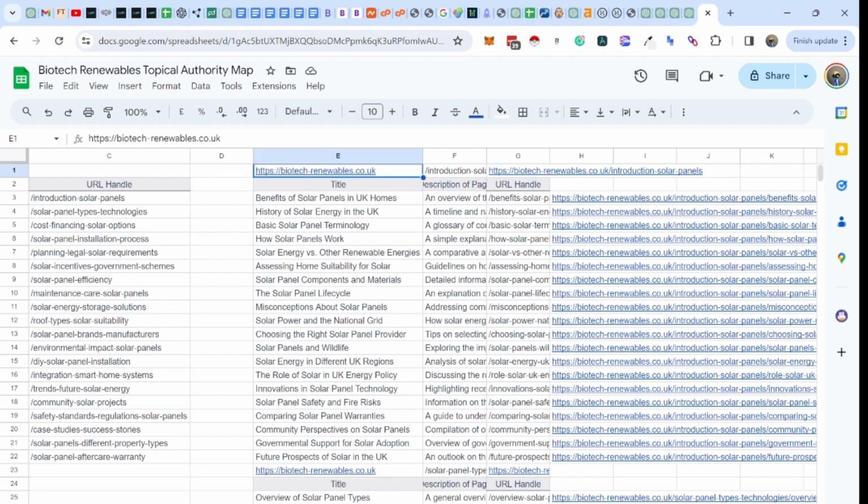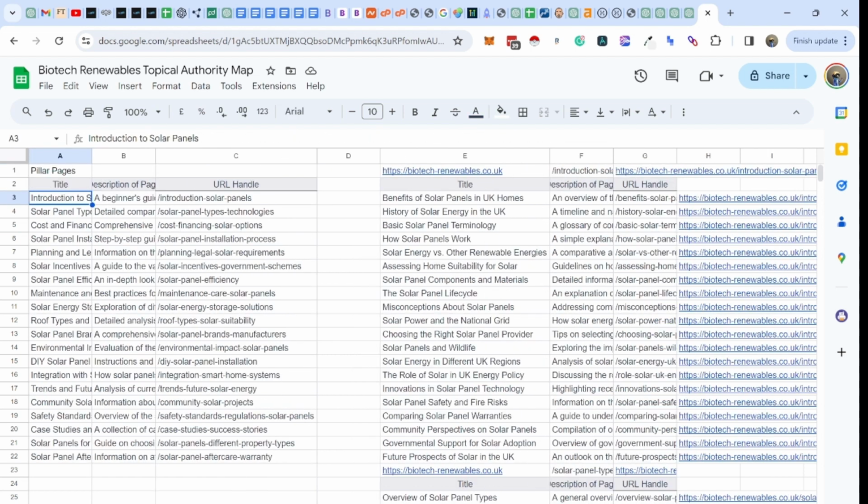So what we do is I always put the domain up here, and then I grab the topic which the subcategories are built from. So this is introduction to solar panels, the description of the page is here, the URL handle is there. So I'm taking that URL. We could also write it just here. Let's include that just so it's clear for everyone. And then I use CONCAT, which is a formula in Sheets. So equals CONCAT, and then I'm equaling that and then this one. And what that does is it connects the two things together.